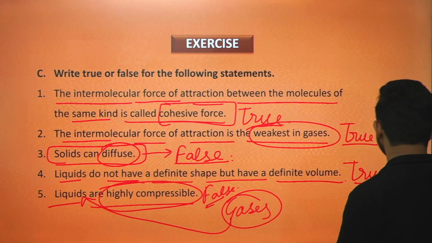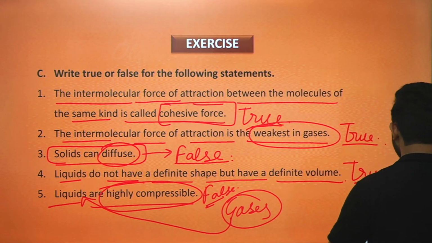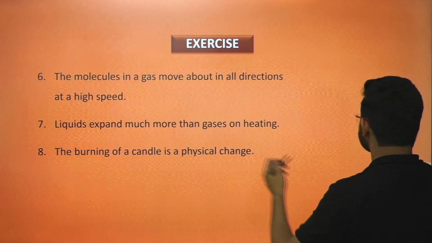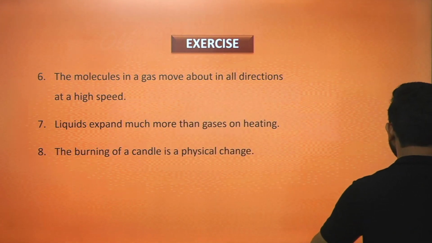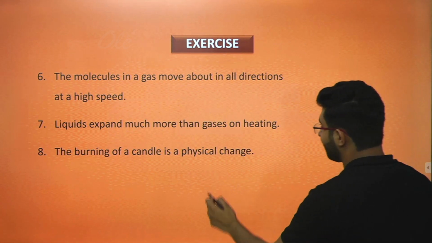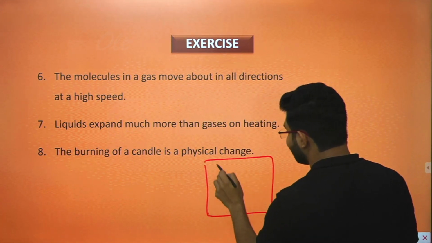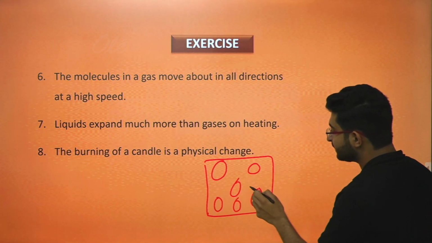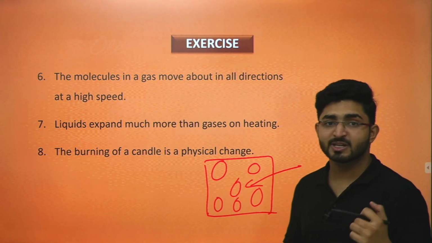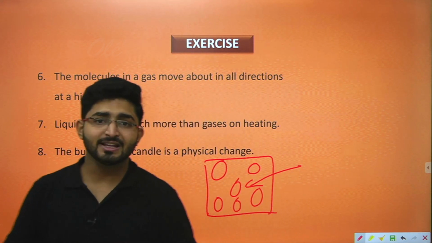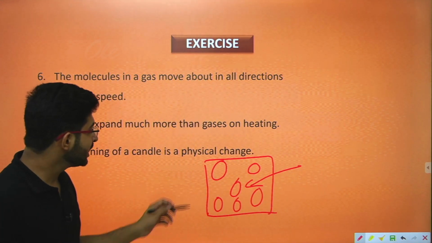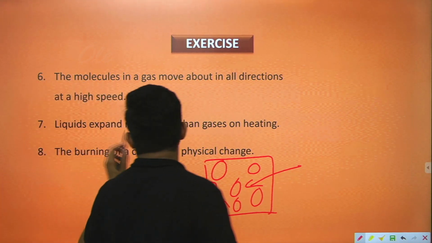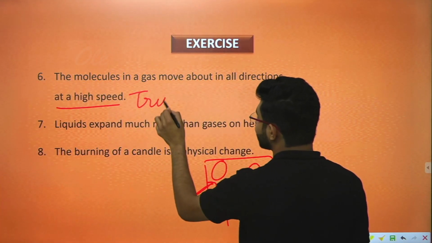You can take a screenshot. Moving ahead, the molecules in a gas move about in all directions at a high speed. Whenever we have filled gas in a container, the molecules of gas have maximum intermolecular space between them. What does it signify? That they will randomly move here and there with a high speed. That's why this statement is a true one.